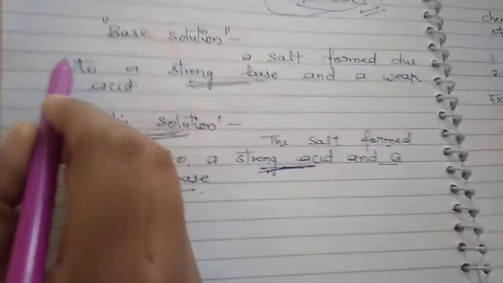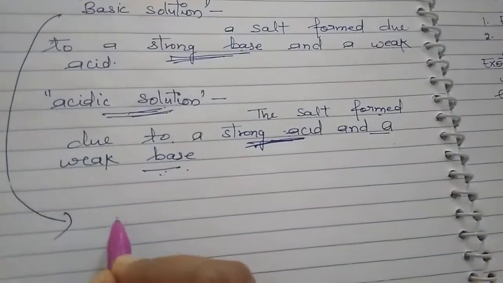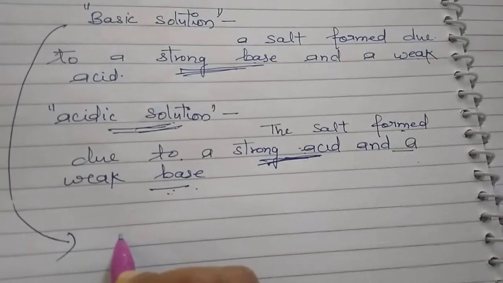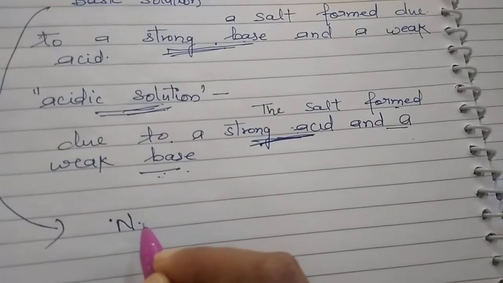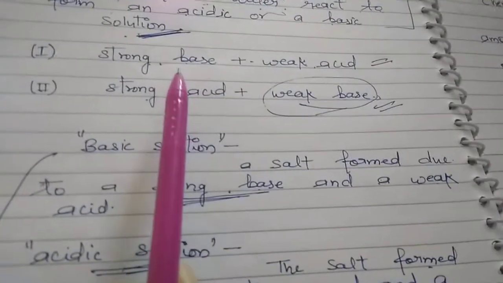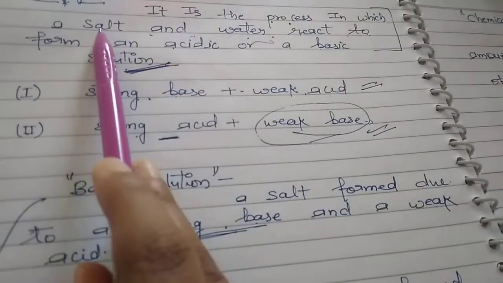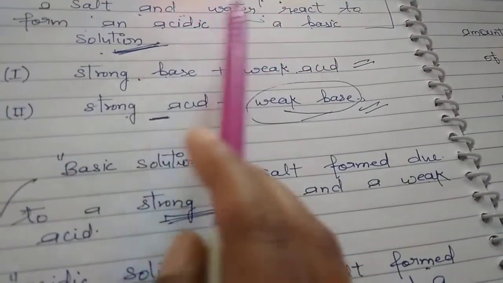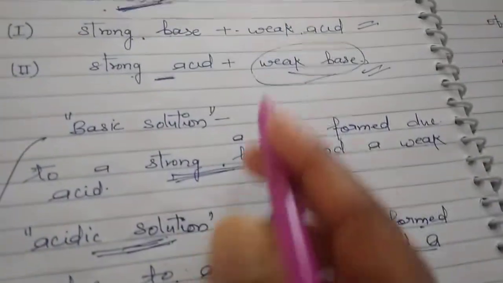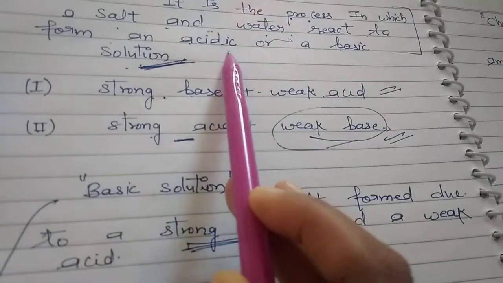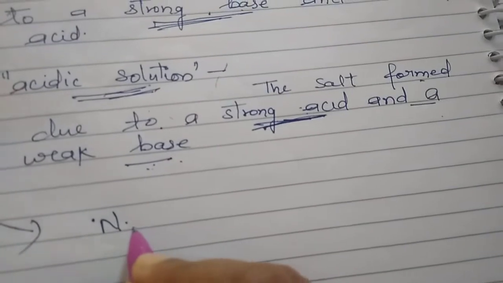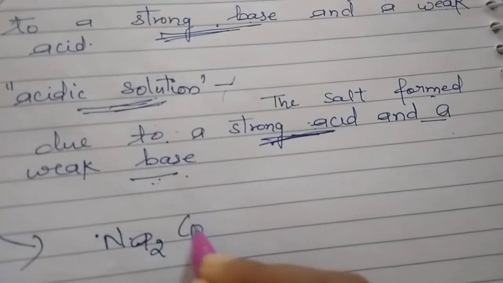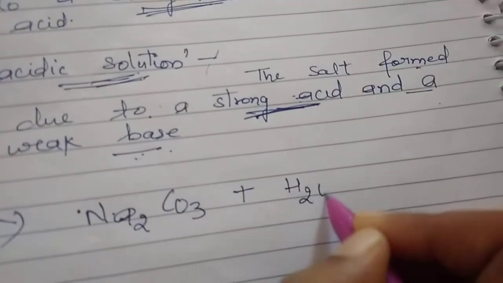You can see first the basic solution here. In the case of a basic solution, you have to take a strong base. Now we are going to discuss hydrolysis. It is the process in which a salt and water react to form an acidic or basic solution. First we are going to take salt plus water.